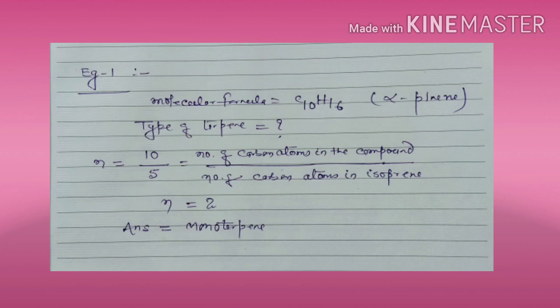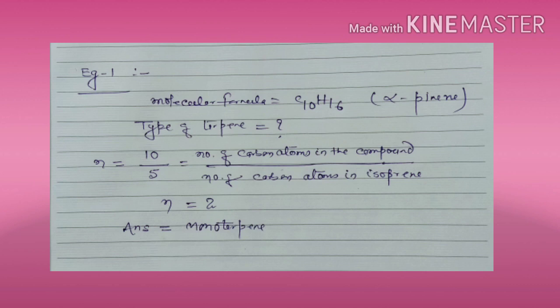So in this case we will use a formula. We will use the number of carbon atoms present in the compound and then we will divide it by the number of carbon atoms present in isoprene. So in this case the number of carbon atoms is 10 and we will divide it by 5. Why 5? Because the number of carbon atoms present in an isoprene unit is 5. So if you divide this, we will get the answer 2.